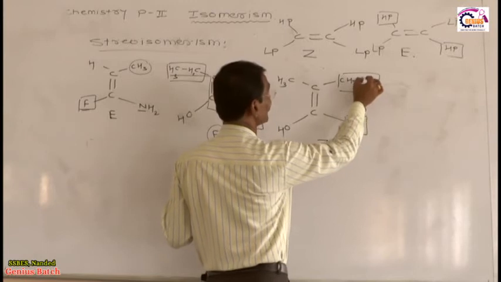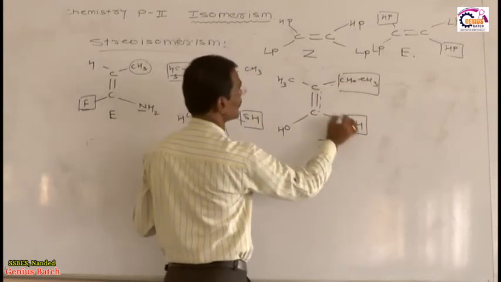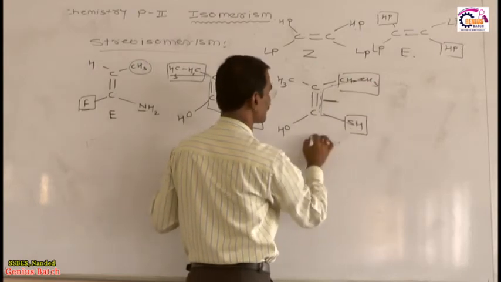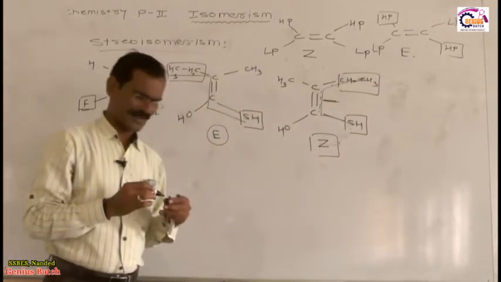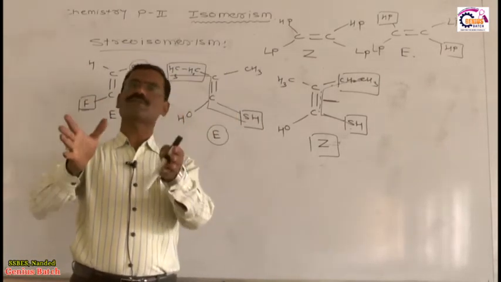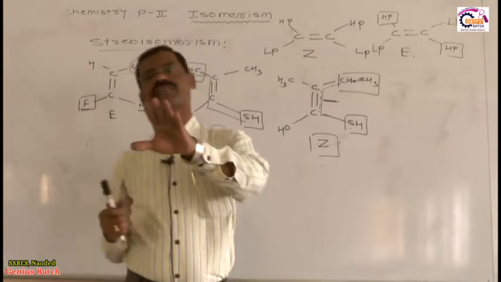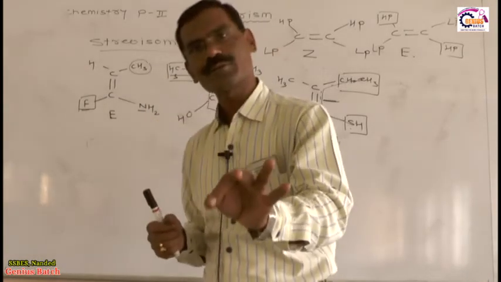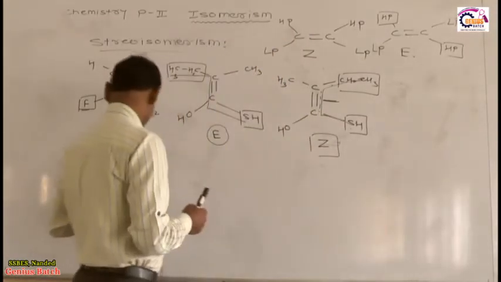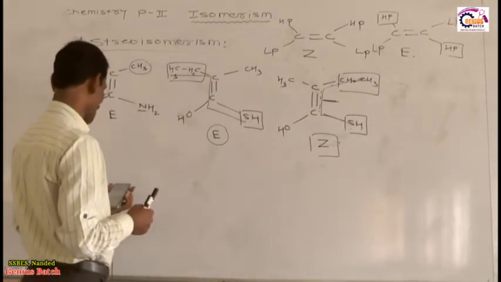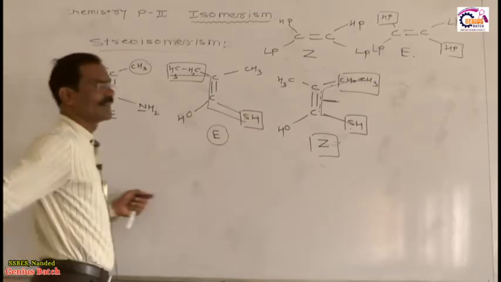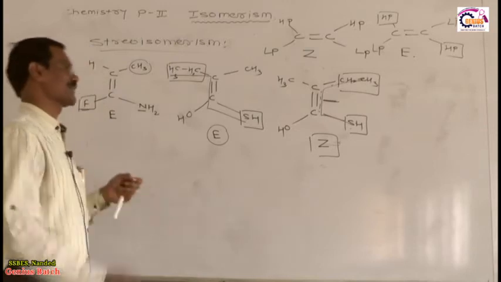See, this looks like an E, this looks like an E, yes or no? If it looks like an E, then the configuration is Z. Is it okay? This is just an idea for you, but the reality is this: if the higher priority groups are on the same side, then it is Z, and if the higher priority groups are on the opposite side, then it is E, because E stands for Entgegen and Z stands for Zusammen. So these are the very important concepts related to this: higher priority groups on the same side or on the opposite side.